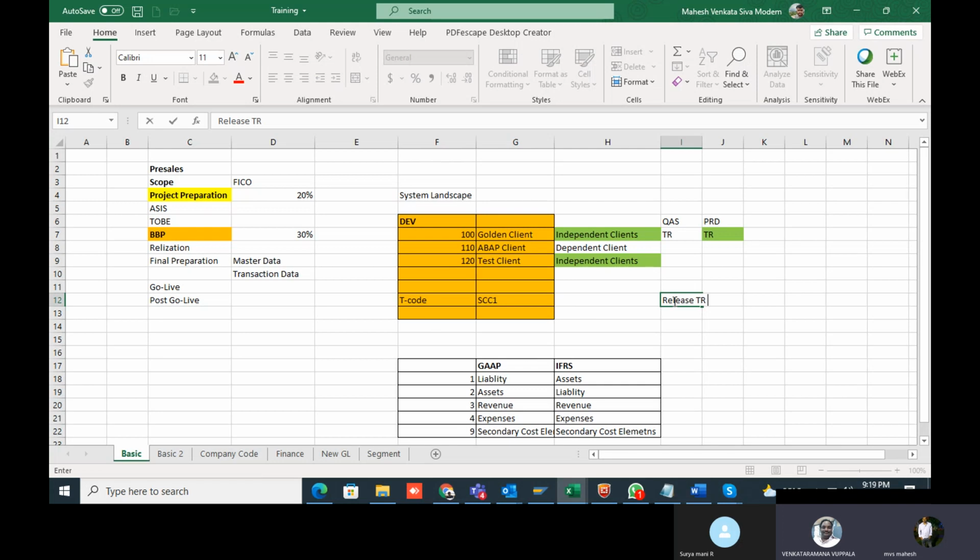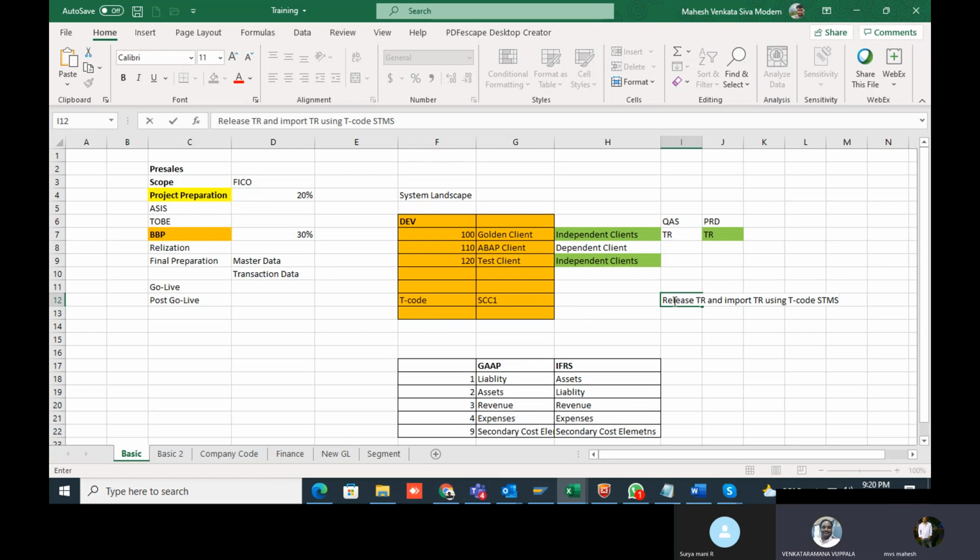The TR, meaning transport request, is imported using the transaction code STMS. But this transaction code is used by the basis team. As a functional consultant, we are not responsible for moving the transport request from one server to another server. We just share the transport request through mail with the basis team, or else if they are using Solution Manager, the ChaRM request will update automatically and move from development to quality system.